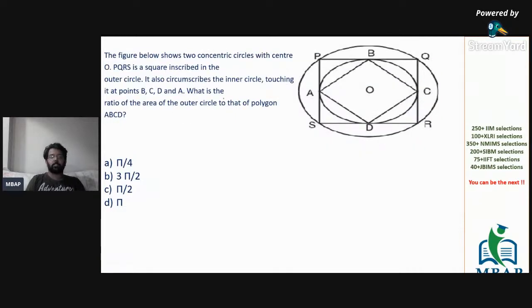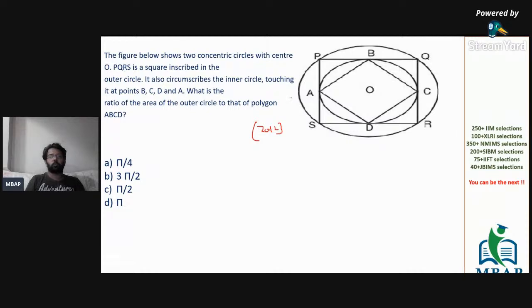Let's look at the first question. The question that you can see here is basically a 2012 question. Read the question. By reading the question, you will get the sense, and by getting the sense very quickly, you will be able to get the answer as quickly as possible.